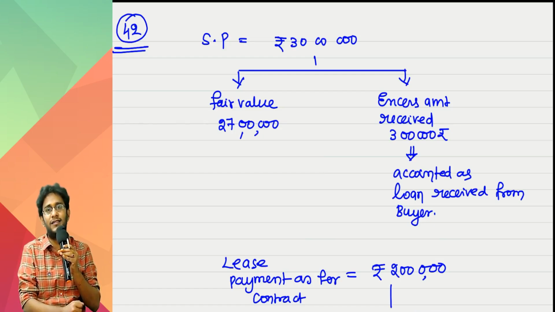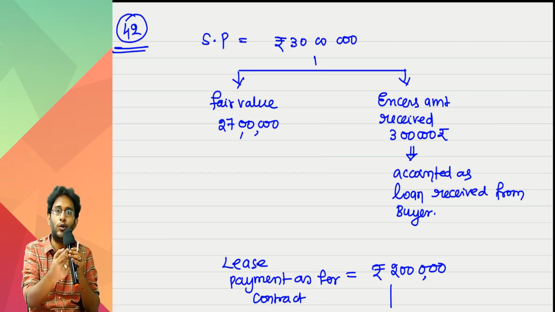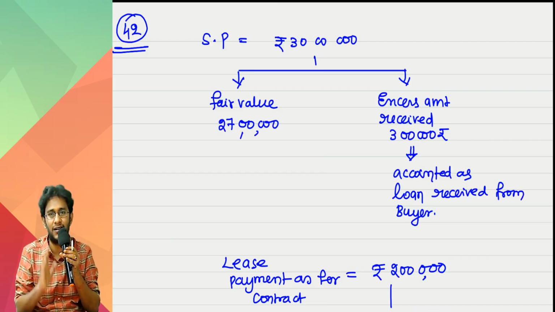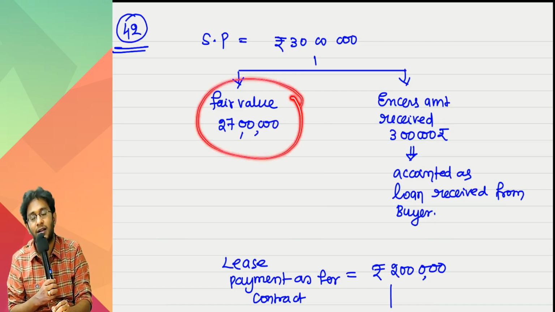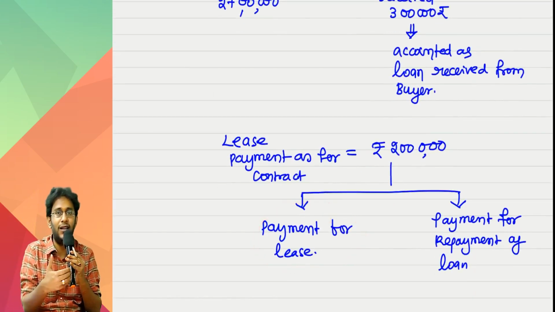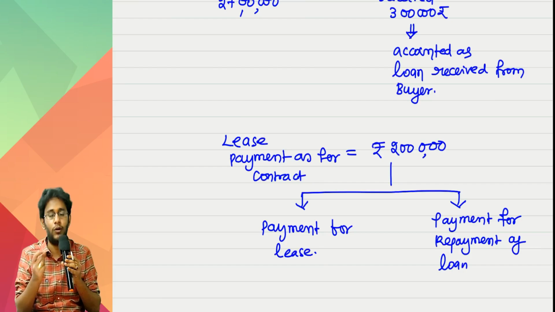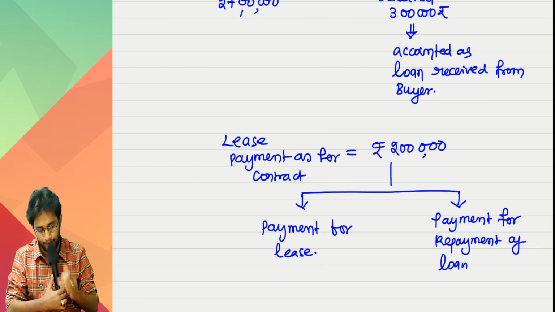It is an operating lease. What is the meaning of operating lease? Suppose the building has a life of 30 years. I took it on lease only for a period of 10 years, let us say, or 15 years. So the fair value is of the entire 30-year building, while the lease payment you are making is only for 10 years of the building. So how can you take 27 is to 3? You can't take like that. You have to split. How to split, we will see.